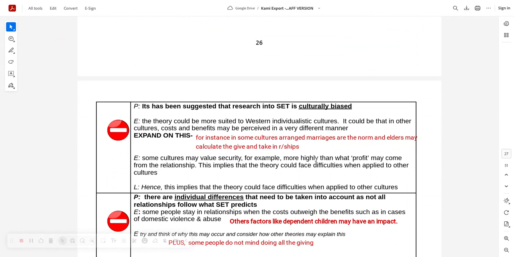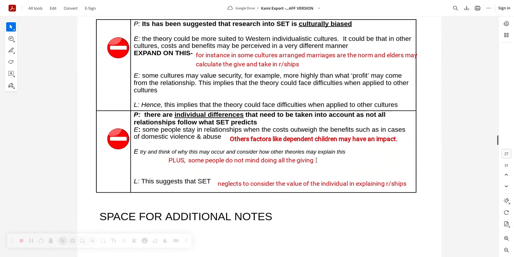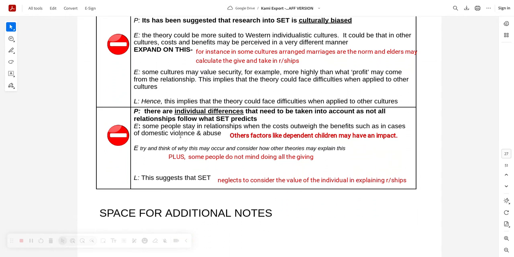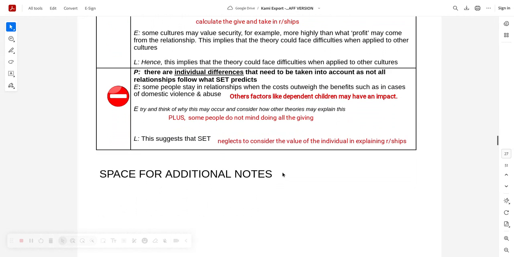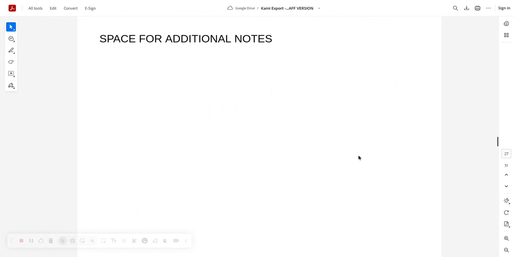Some cultures have arranged marriages and don't really talk about this, do they? And then we've got individual differences. Some people stay in relationships when the costs outweigh the benefits, such as in domestic violence. Plus some people don't mind giving more. There are names for that, remember? Benevolence. And it neglects to consider the value of individuals in explaining relationships.